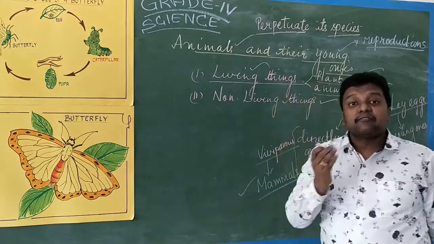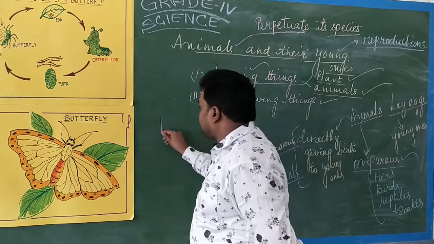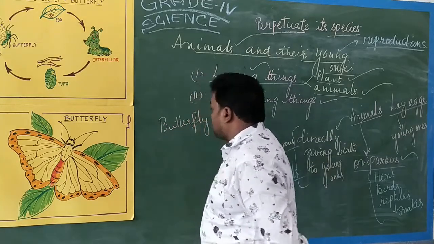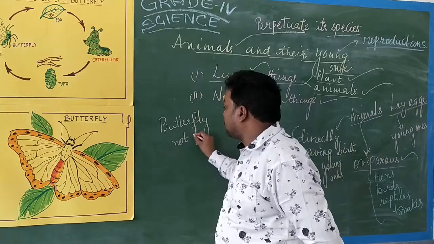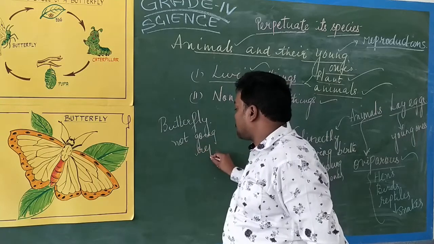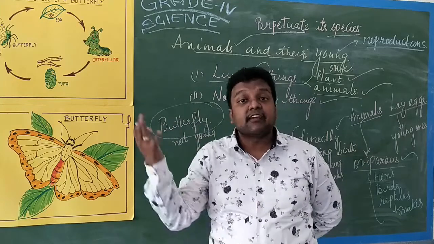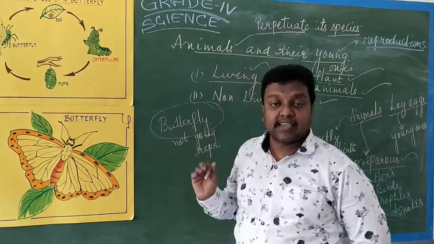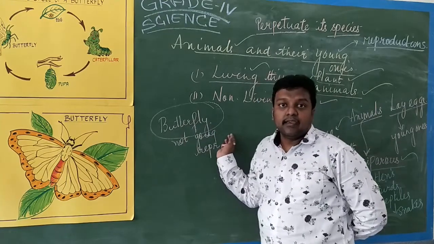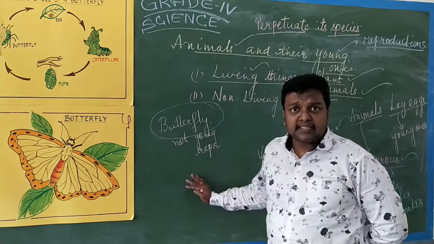Perpetuate generation after generation. Say, for example, I am going to take a butterfly. If the butterfly is not going to reproduce, what will happen? The butterfly species will become extinct. Extinct means what? There is no existence of this butterfly in the world, isn't it? So it should not be like that. All the organisms have to exist.